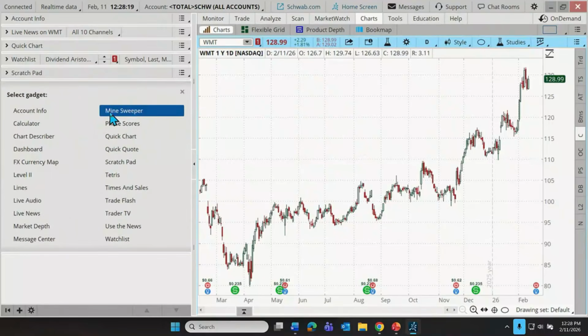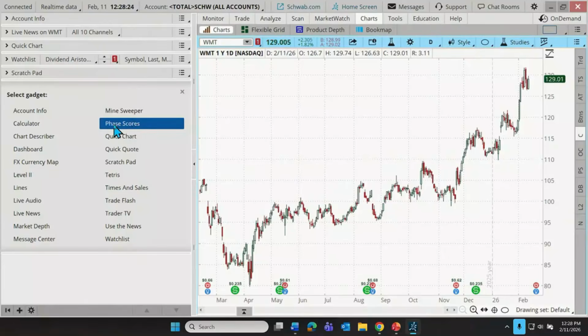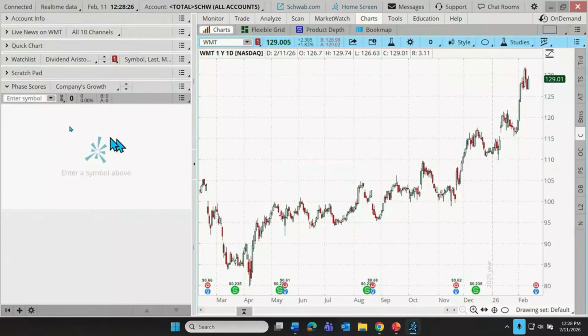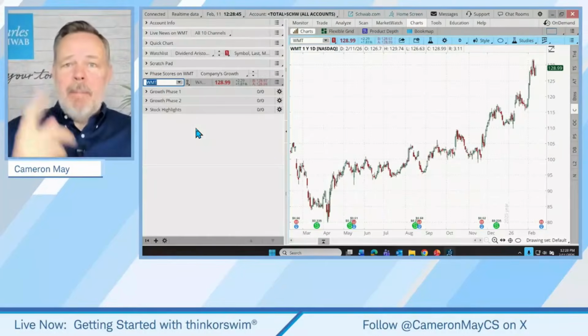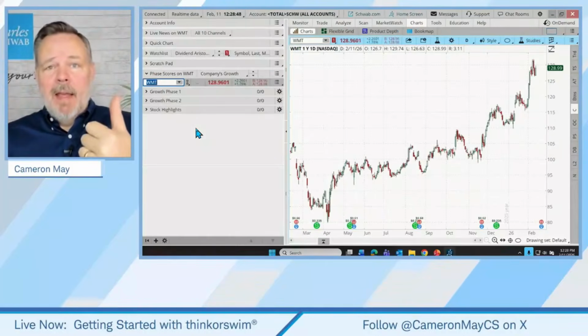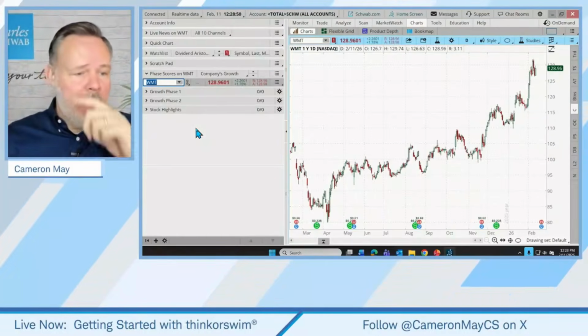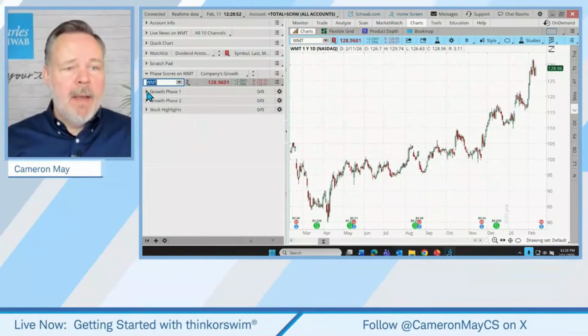Switch up our gadget. Minesweeper, another game. Phase scores. Somebody asked about phase scores. All right, so these, let's bring in, should we just stick with Walmart, I guess? So phase scores are customizable ways that a trader might score a stock automatically according to preferred fundamental and technical metrics, giving up arrows and down arrows. In other words, like a thumbs up or a thumbs down to different elements of a company.